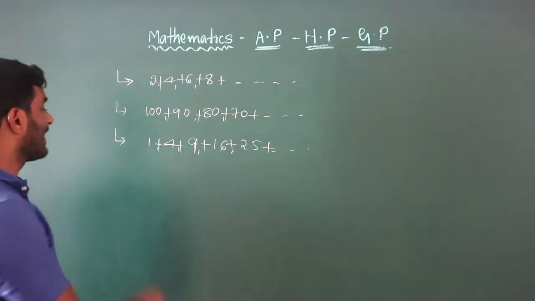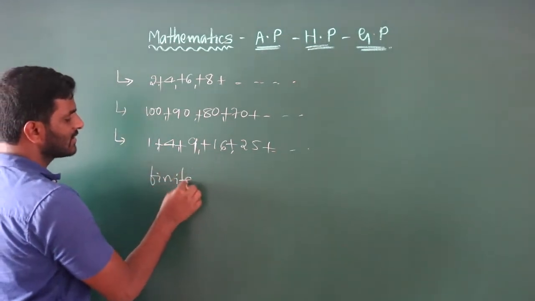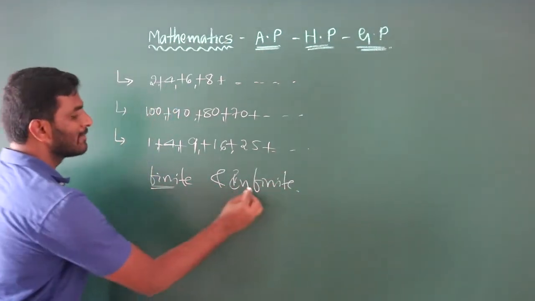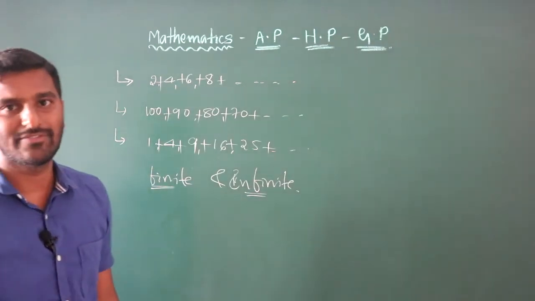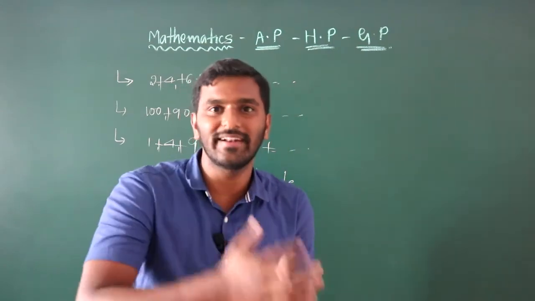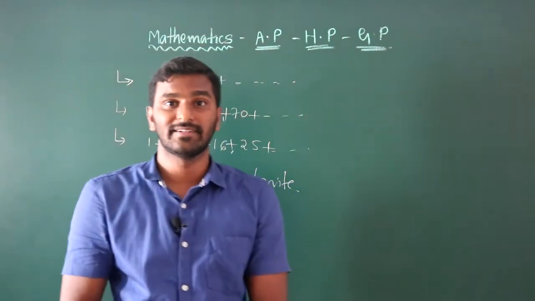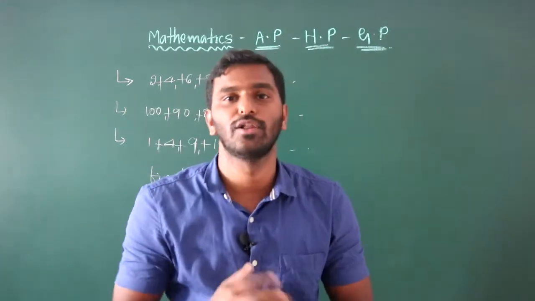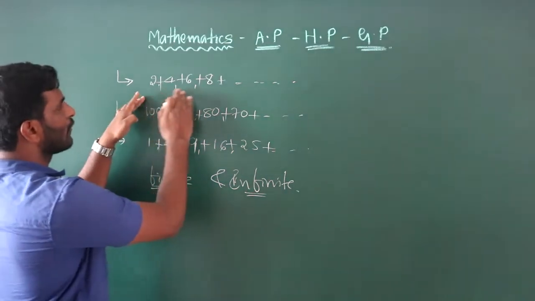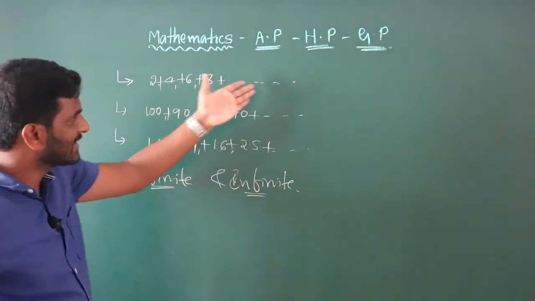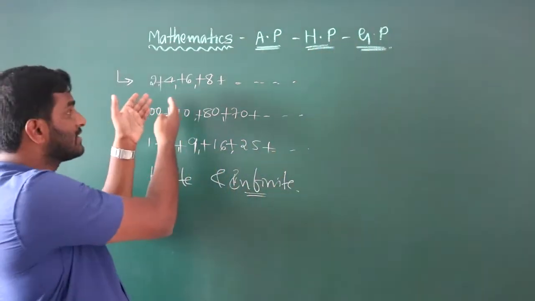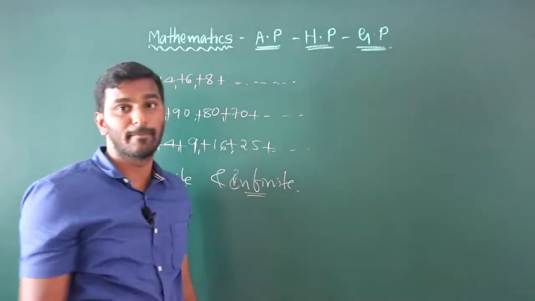Next, what is a finite and an infinite number? Finite is nothing but countable. For example, you can easily count your family members. That is a finite number of members. Infinite: is it possible to count the stars? No. It is the best example for infinite. In the case of 2, 4, 6, etc., the etc. means there are infinite numbers. We can't count the numbers here. The etc. means so many numbers are still there.